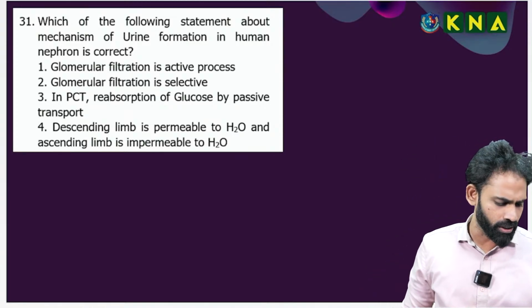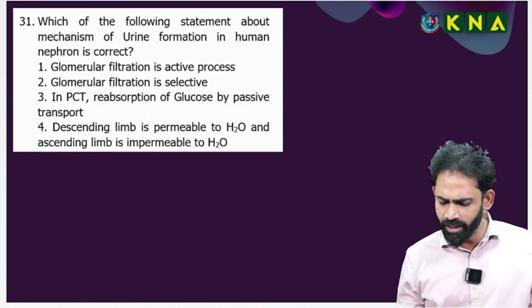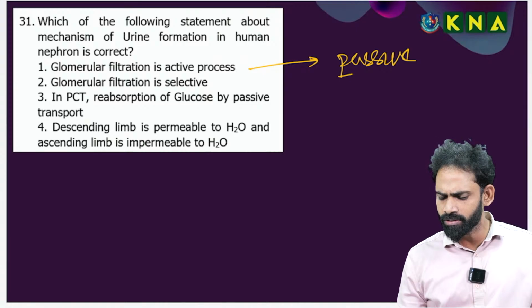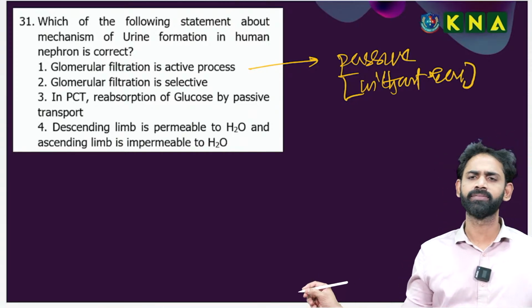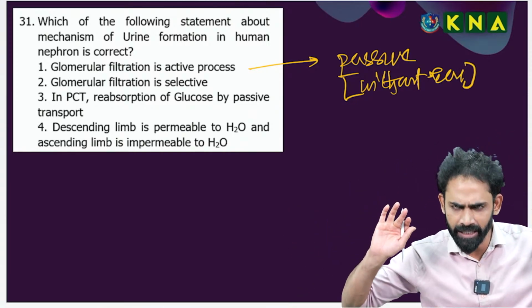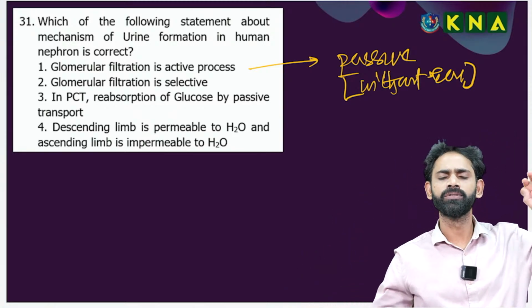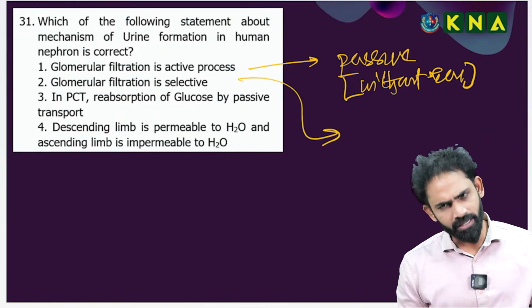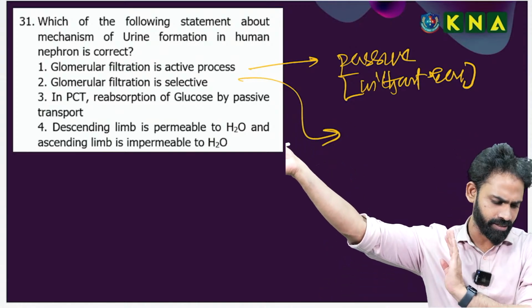Excretion law, there is one possibility based on the conceptual. Good. Glomerular filtration is not an active process. Glomerular filtration is a passive process. It occurs without energy. There is no energy invested in glomerular filtration during urine formation. Just the glomerular pressure is what drives it. I don't know how much you will understand, but it is there in the content.